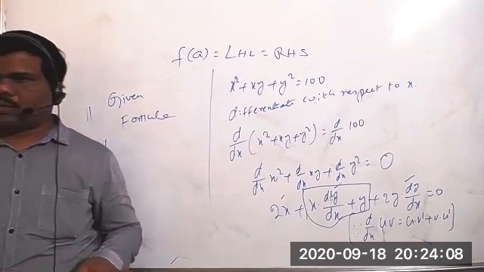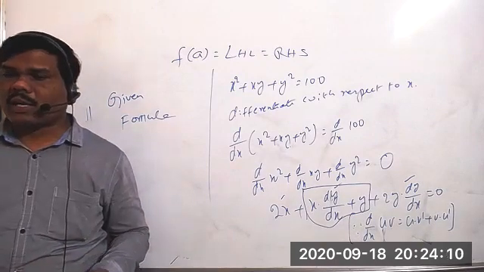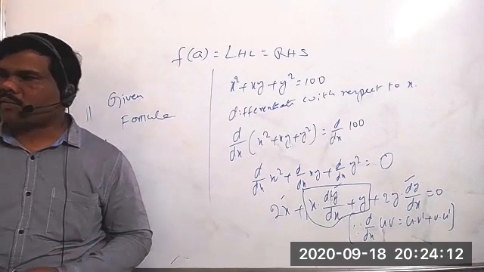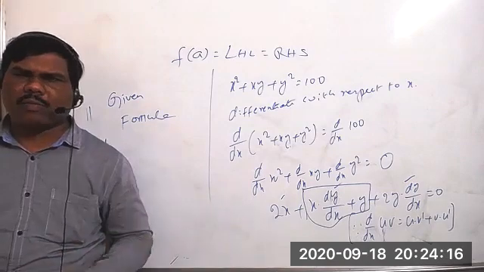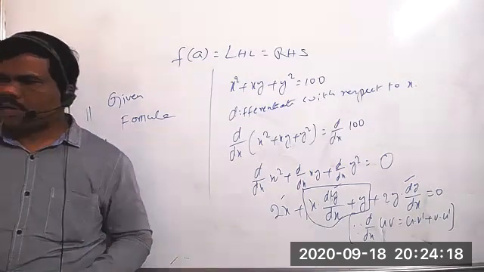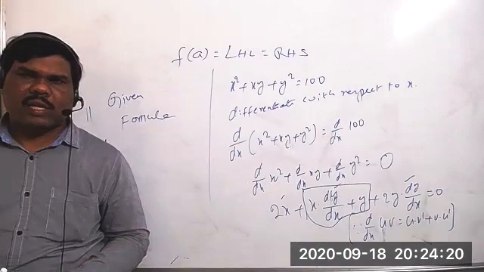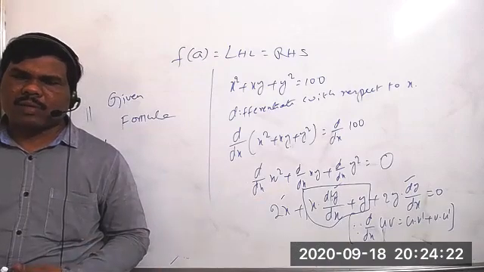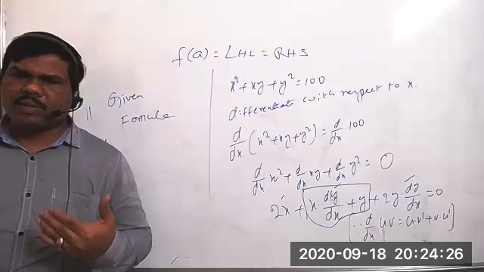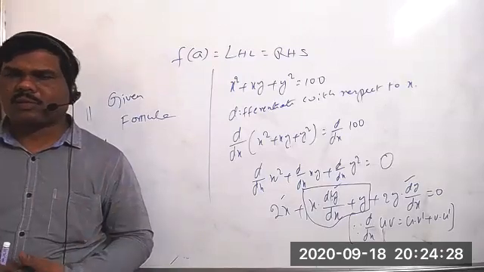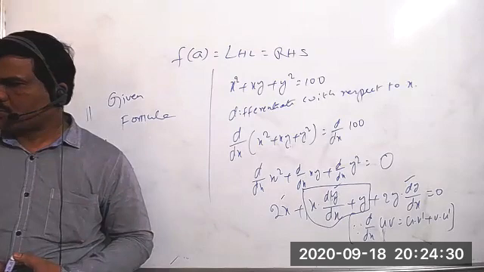Understood? That's why they give the maximum choice there. That is the twist, because otherwise everybody would get full marks. They give sufficient time, but within that short time we have to complete everything, so we need to do more practice. That is very important.